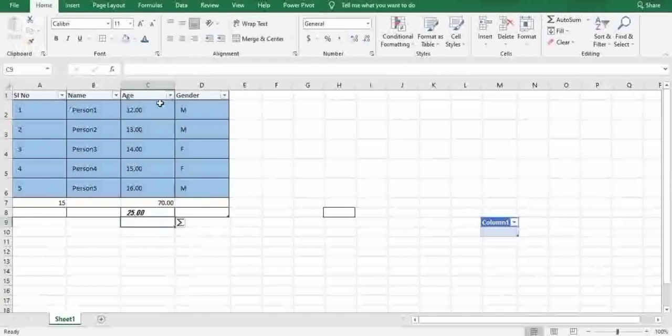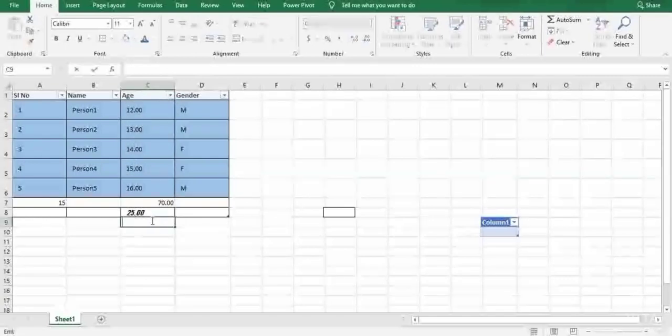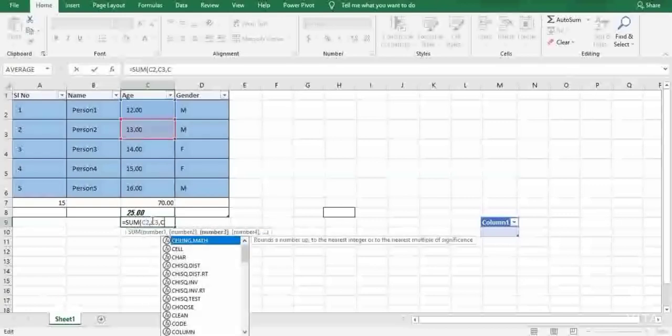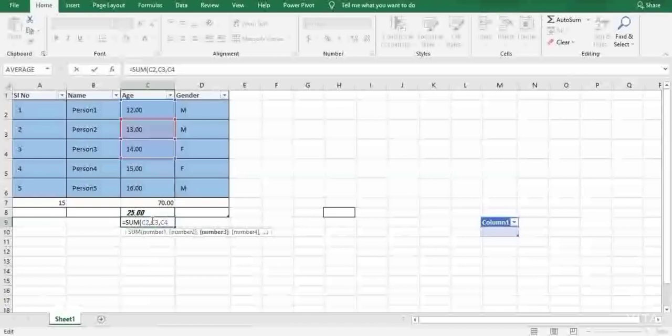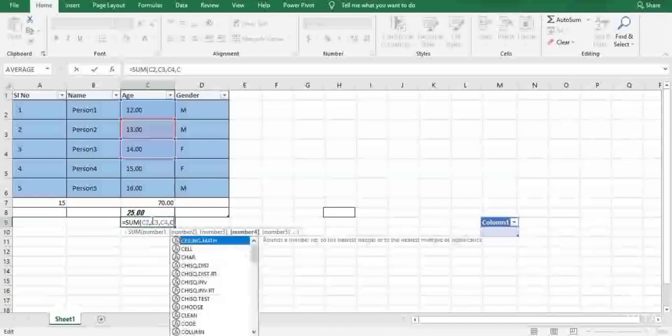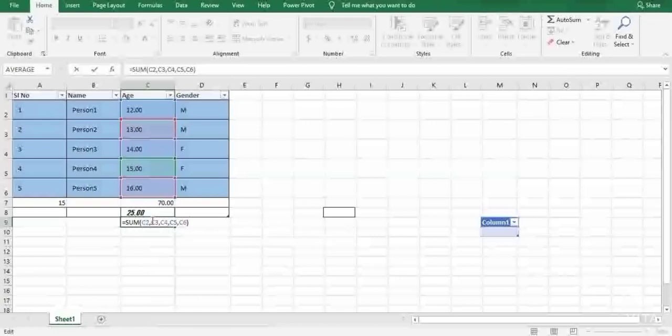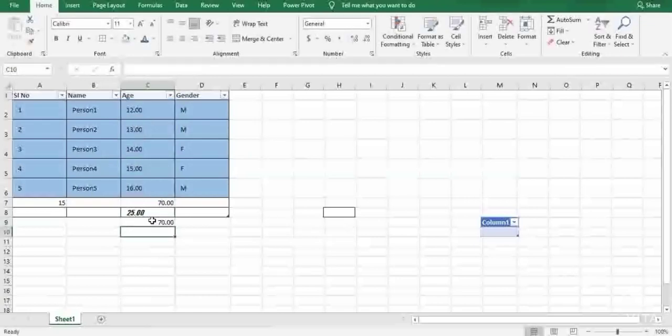Now I want to add all these things. I'll type sum, followed by C2, C3, C4, C5 and C6. Now when I press enter, friends, you can clearly see the result is displaying as 70, as it was shown before.